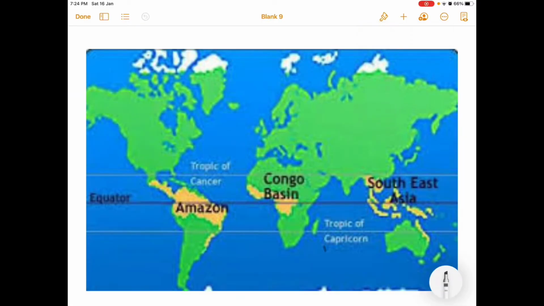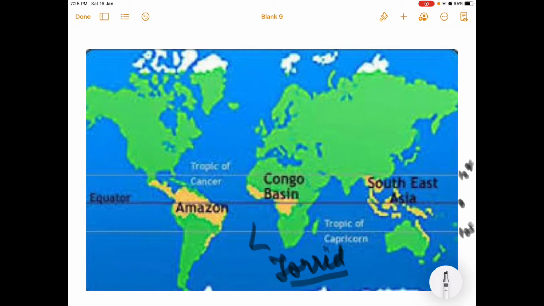So what are the climatic conditions in the equatorial region, children? As we have already discussed in the previous chapter, this area from 0 degree to 10 degree north and south of the equator is under the torrid zone according to the heat zones of the world. This area receives the vertical rays of the sun throughout the year. The days and nights are almost equal, and the area receives high temperature, between 25 and 30 degrees Celsius almost throughout the year.